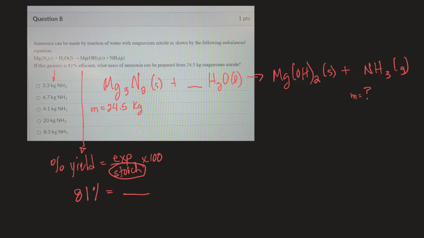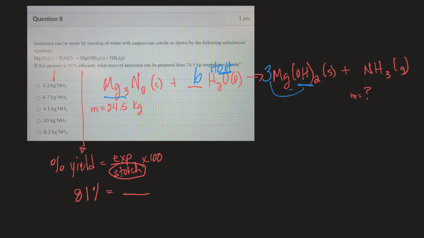Nothing's balanced, so maybe let's balance things. I'm seeing magnesium 3 there and just 1 here, so I'll put a 3 there. But now that gives me 6 hydroxides. And over here, if I write this as HOH, could I do that? Maybe. I would need 6 of those. So that gives me the 6 hydroxides.